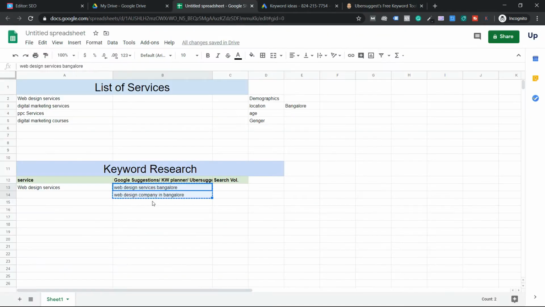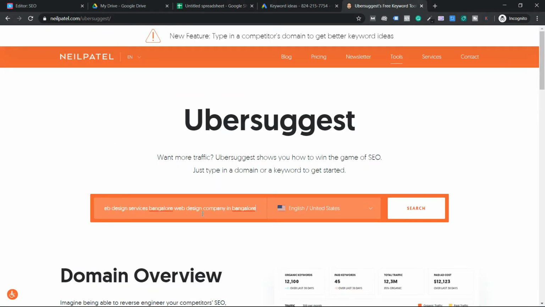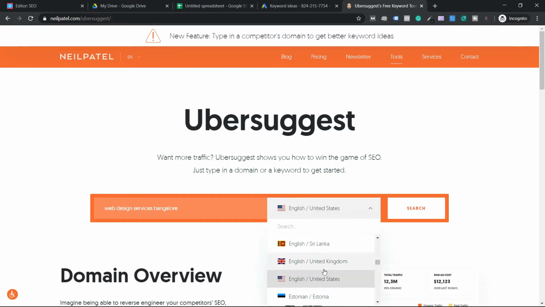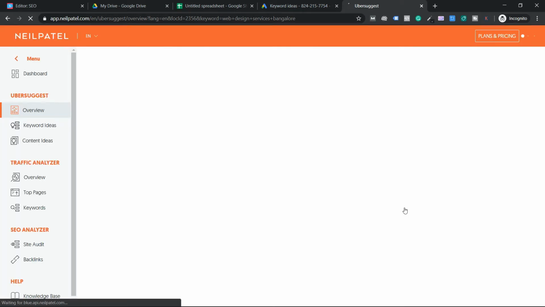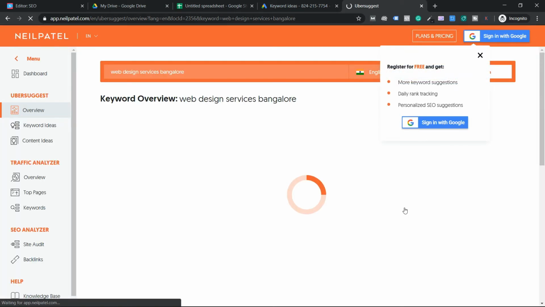If I take the same keyword ideas, copy this and add them, I don't think I can add more than one. I'll just add country India and click search here. What usually happens here is it shows the modifiers of that keyword, which means only the before and after modifiers of that keyword will be shown. It won't show me new keyword ideas.